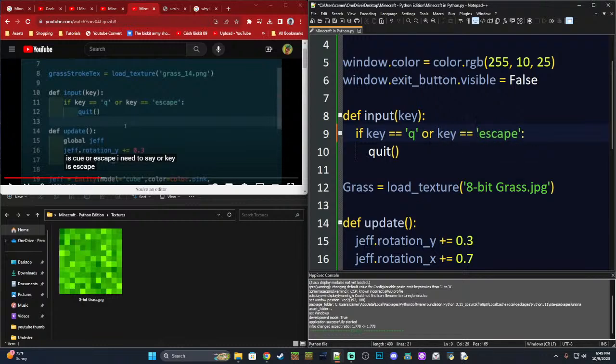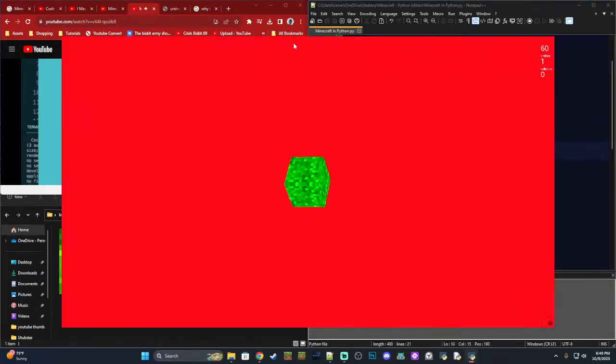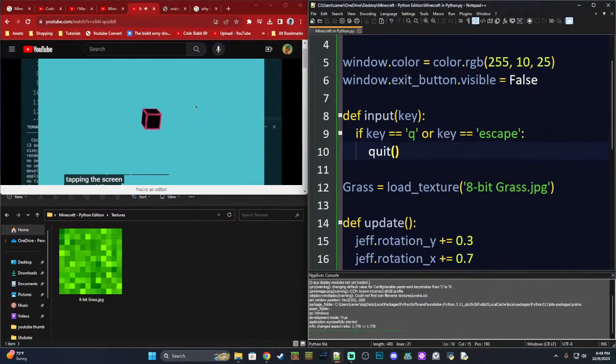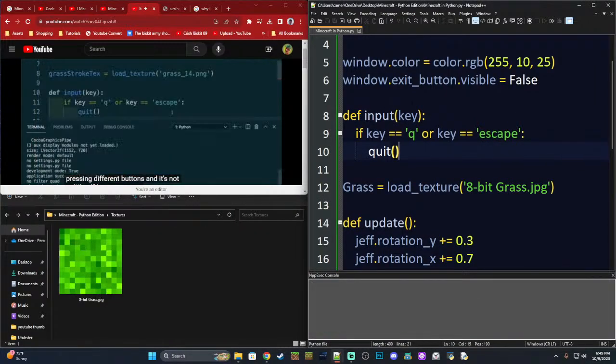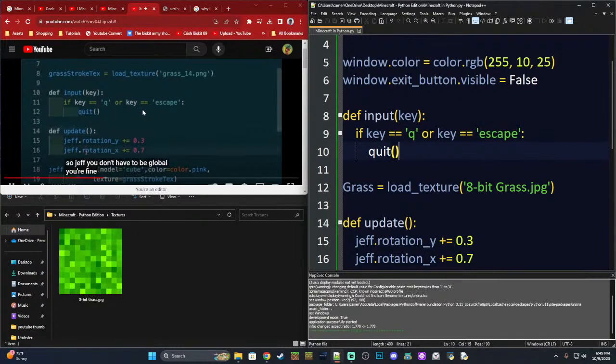That's very Python oriented, so y'all may not understand. Now I think I did that after I took away the button up test here, so I don't know. Maybe it is still working invisible. Okay, so now I'm pressing the buttons, and it works. It's not quitting. If I press escape, that's what we're trying to test here. Okay, lovely. I'm glad I did that. So Jeff, you don't have to be global, you're fine. If I press Q, it should disappear, and that's what happens.